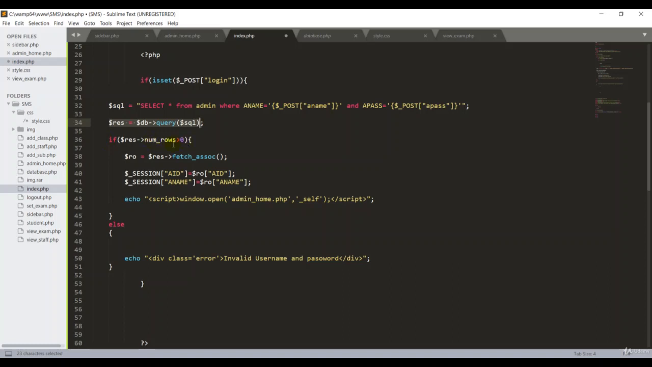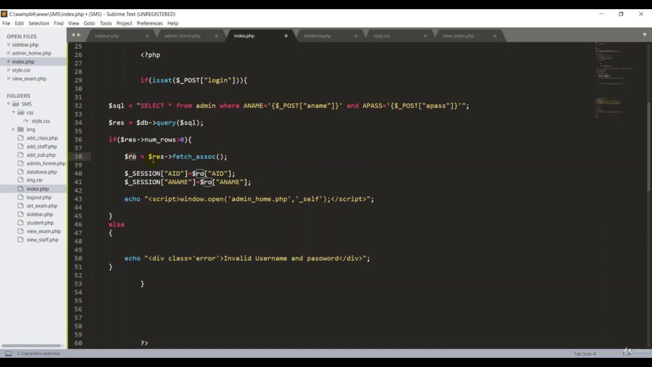If they have records, we have to fetch all the data from the particular table in array format. So that's the reason I'm typing fetch array here. But I'm running this in another variable called arrow. You can put any variable, it doesn't matter.